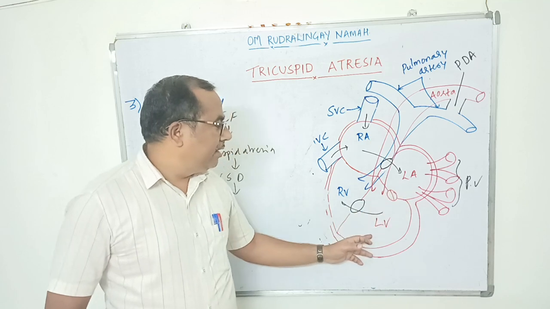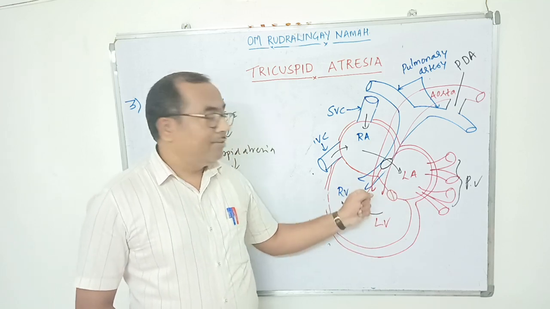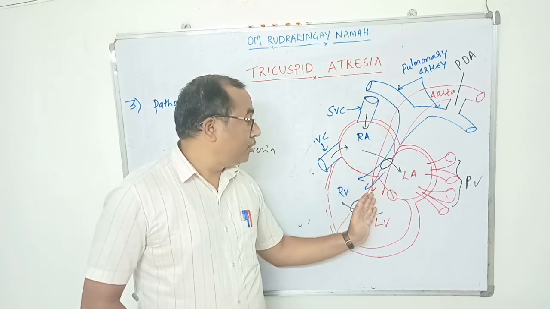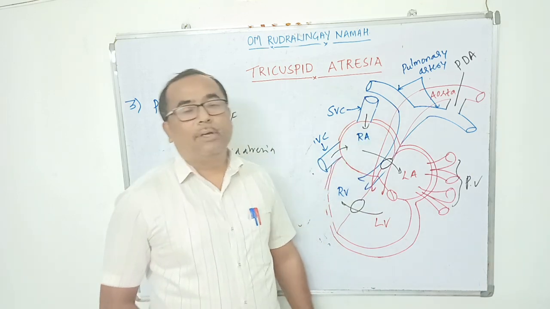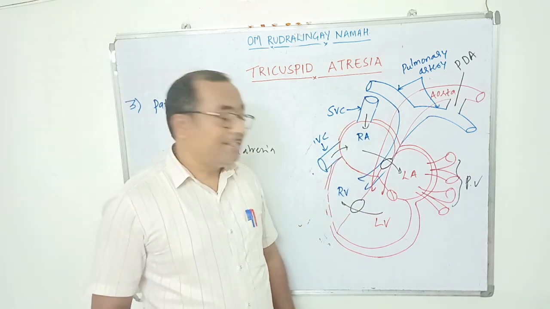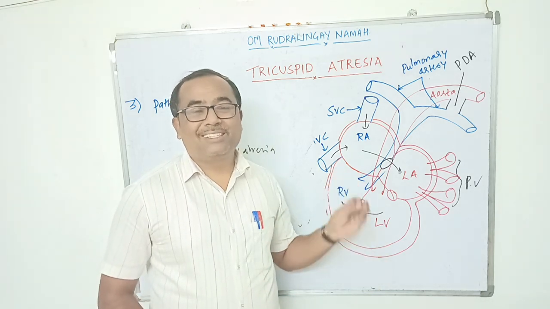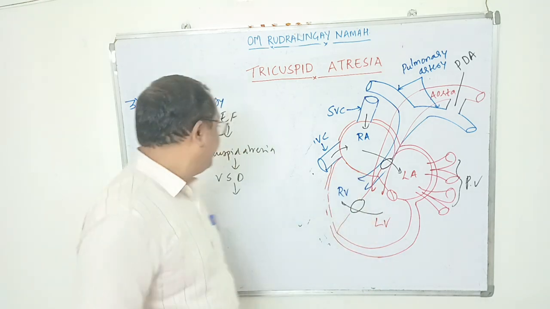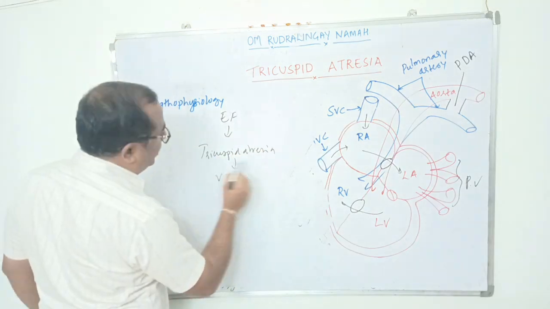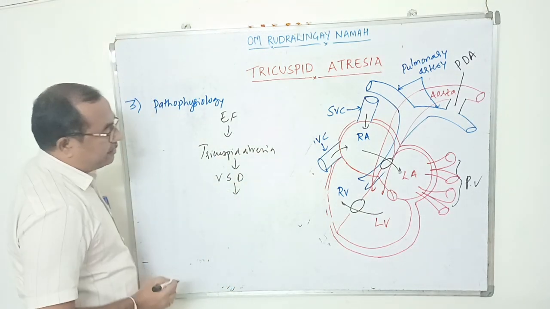Then this oxygenated blood will enter into the left ventricle, and on contraction of left ventricle, some amount of oxygenated blood will go for peripheral tissue perfusion, and because of the presence of this ventricular septal defect, there is less cyanosis because there is improvement in oxygenation. So etiological factors lead to tricuspid atresia with ventricular septal defect.